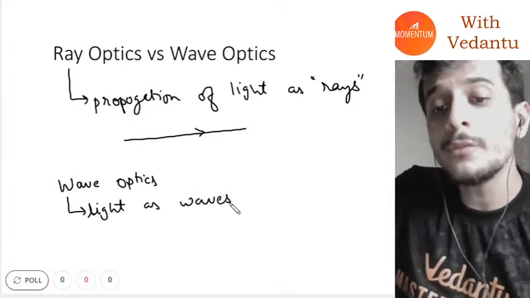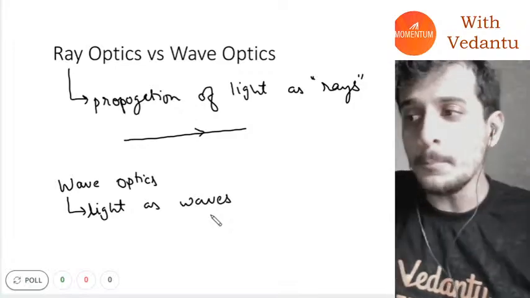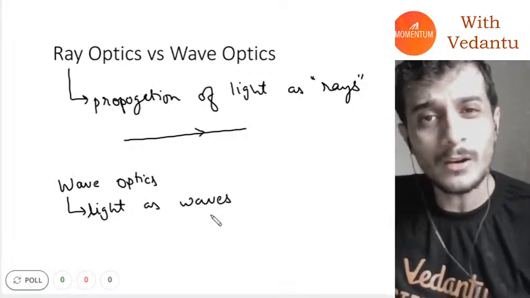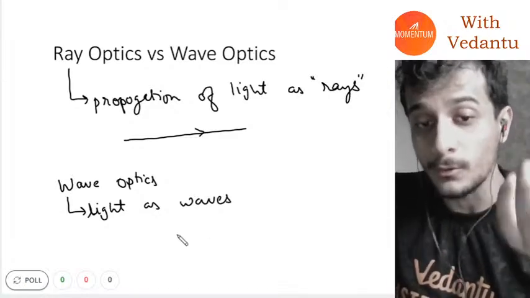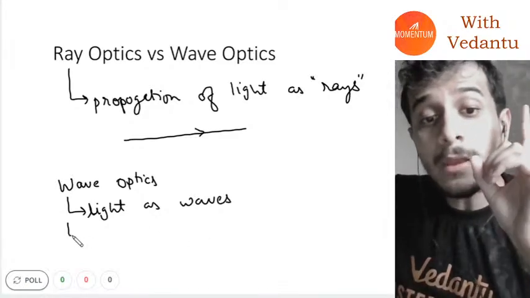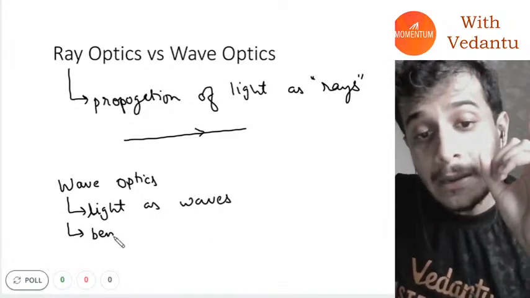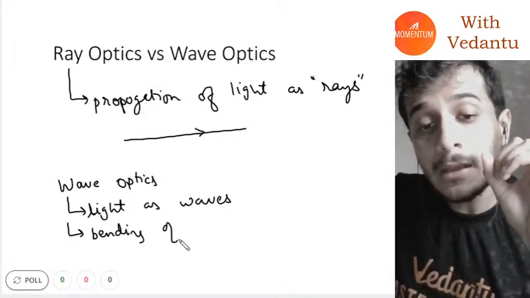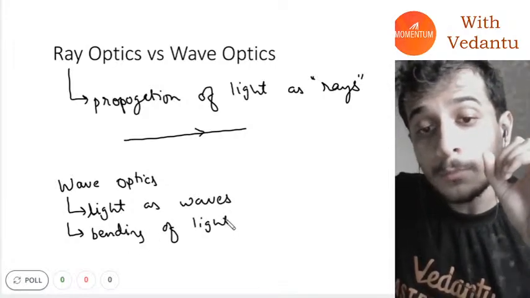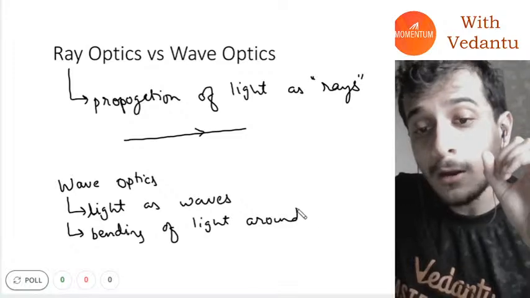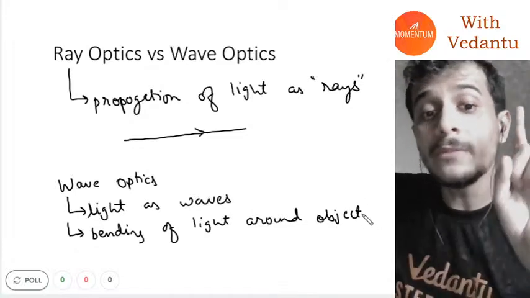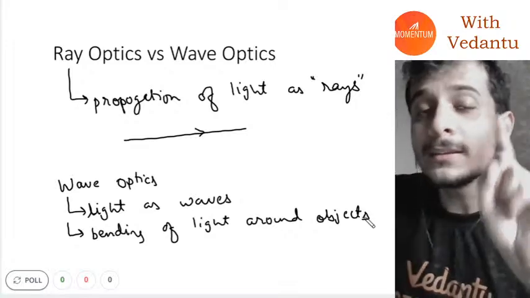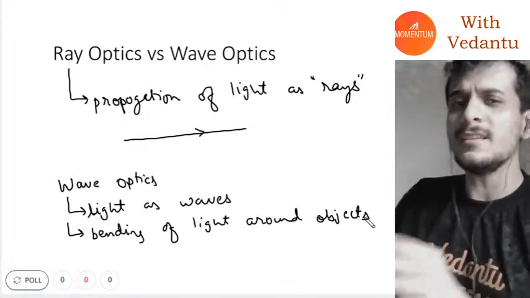Now I don't know if you guys know, but does sound bend around corners? Yes, you have mostly seen that sound bends around corners. But here we will also go through the bending of light around objects. Just like it happens with sound, we will see the same thing happening with light. Now we don't see that generally in real life, do we?